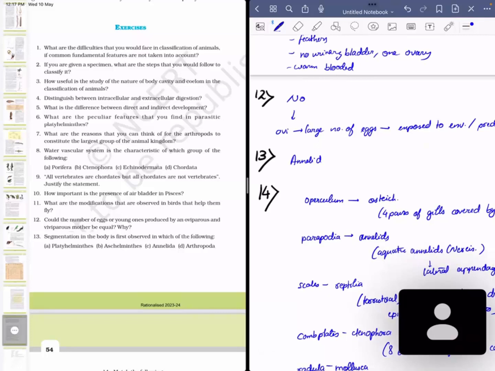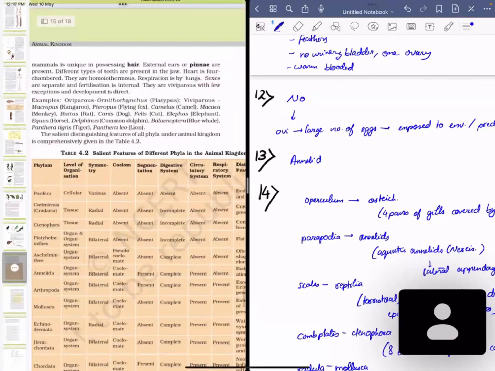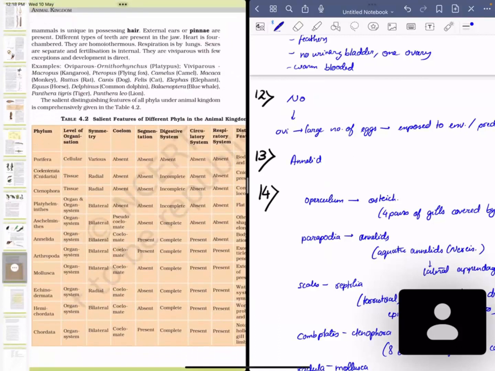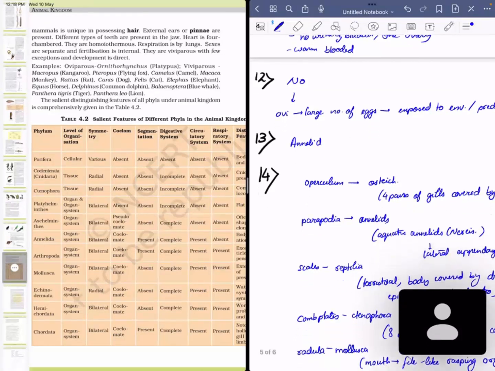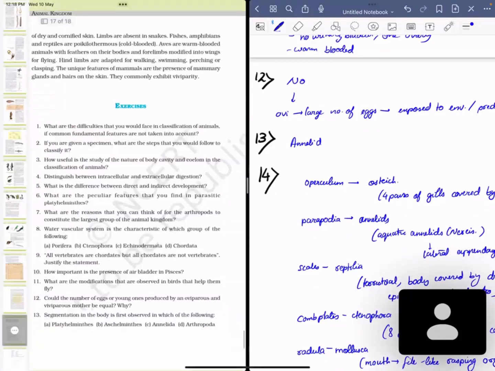13. Segmentation in the body is first observed in which of the following? Again, the same table. Under segmentation, you can see it starts from the annelid class and is present henceforth, except for mollusks, echinoderms and hemichordates. It is mostly present in annelids, arthropods, and chordates.